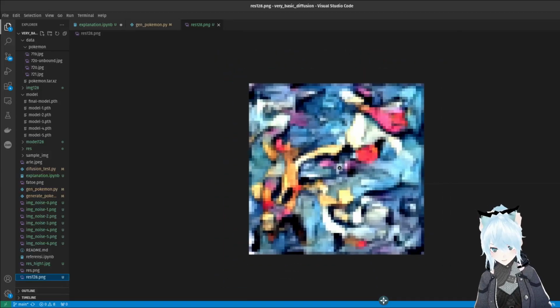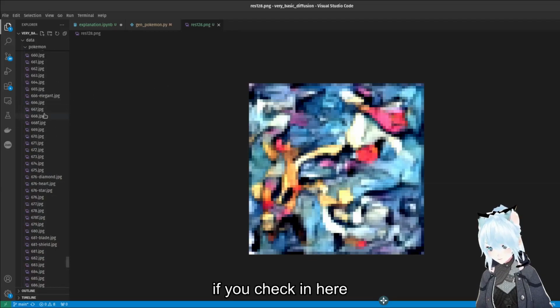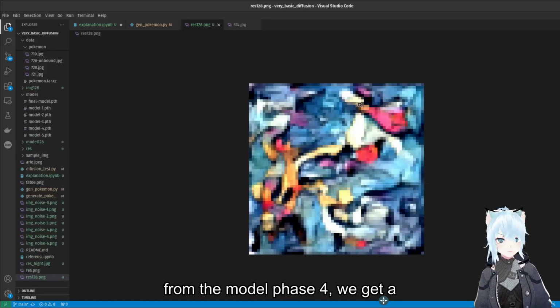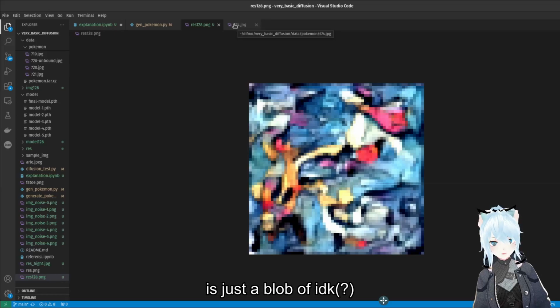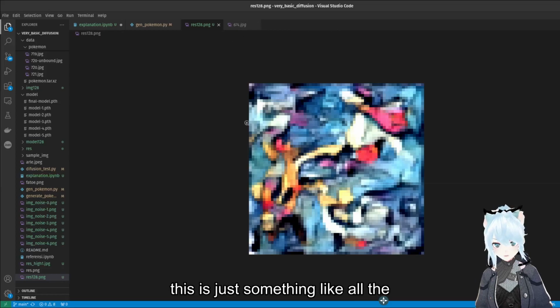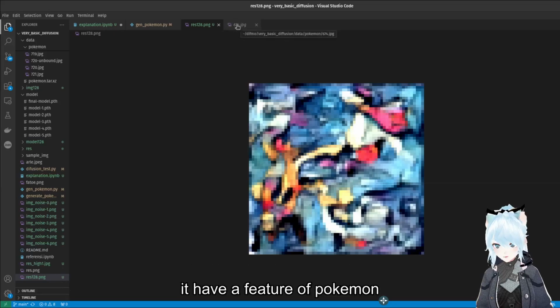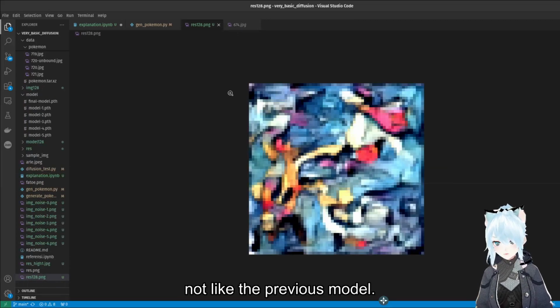Actually, this is not like a Pokemon, but if you check in here, at least in the result we get from the model of page 4, we get a feature of the Pokemon. I know this is just a blob of, I don't know what it is, a blob of Pokemon. This is just something like all the Pokemon combined and we get a blob of meat like this. But at least it has a feature of Pokemon, not like the previous model.